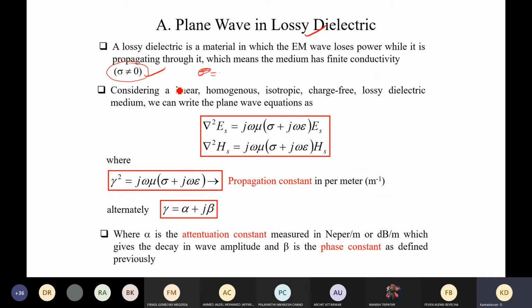So for such a lossy medium, we will always get this conductivity also along with the other phasor terms. So far we have the phasor term as this j omega epsilon mu, and along with that we will add the conductivity as a real term. Then you will get this wave equation.